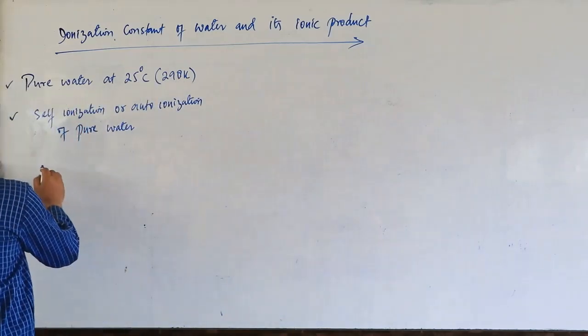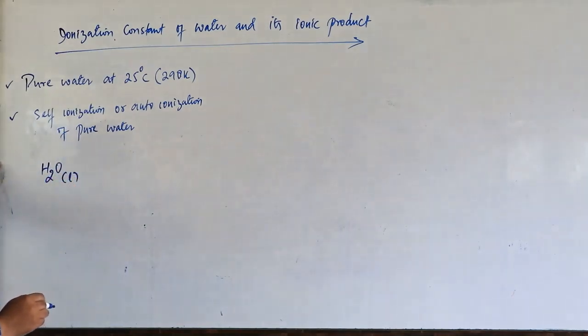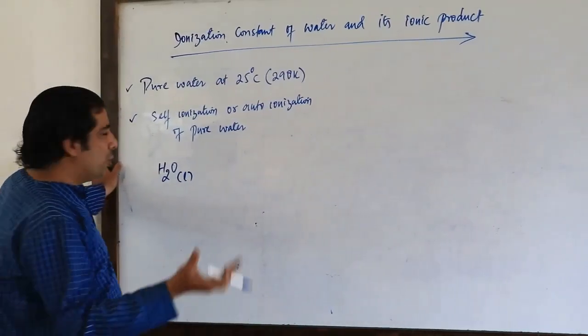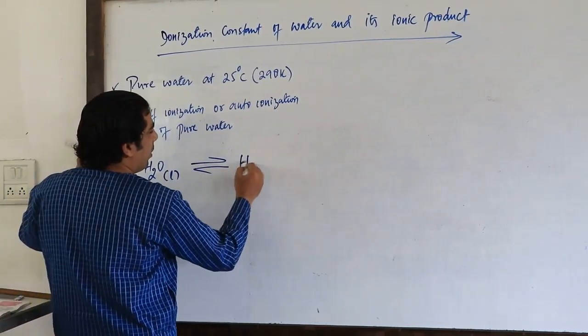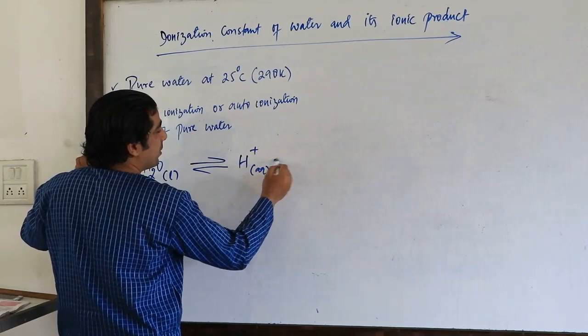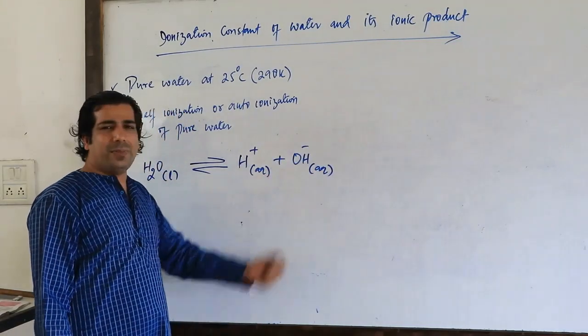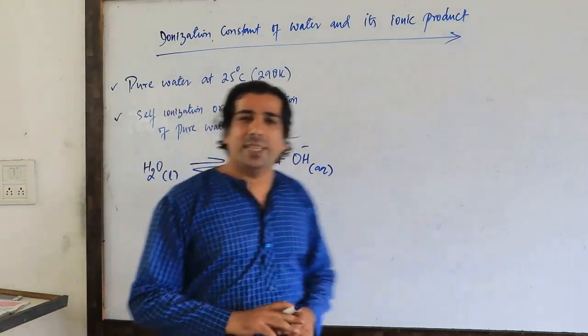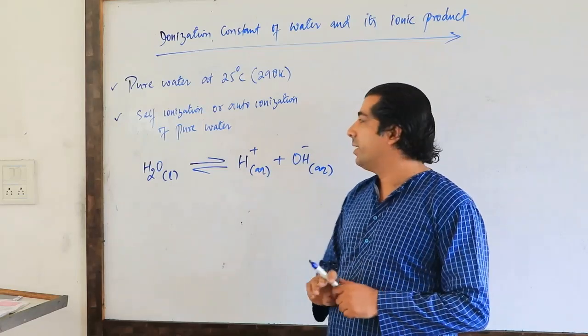Let us take water. If this water undergoes self-ionization, if it breaks by itself, and I told you last time that the self-ionization of water is very less, almost negligible. So have a look. We'll get H plus aqueous and OH minus aqueous. And these ions will be very small in number. And there will be the establishment of equilibrium. Equilibrium will be established here in a closed system.